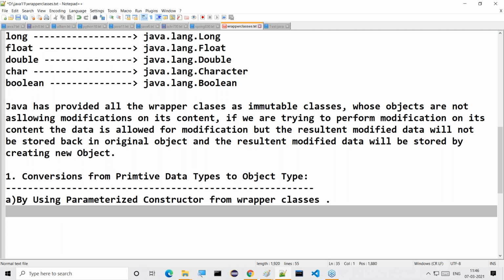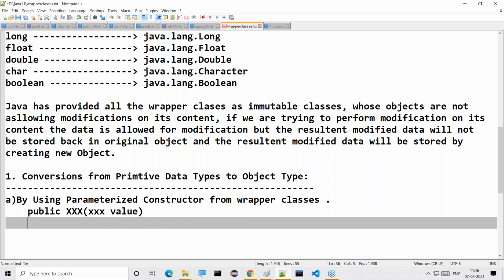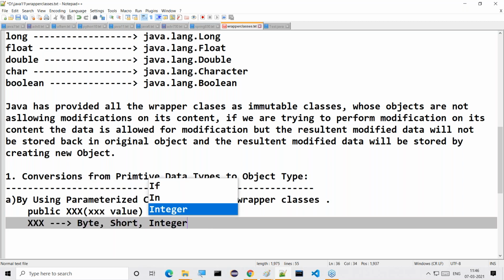That's an example I'm telling you. Public Integer of, it's a constructor where we provide an int value. Instead of saying only Integer, we can understand it as capital XXX, then small xxx, where capital XXX would be Byte, Short classes, wrapper classes, and so on.